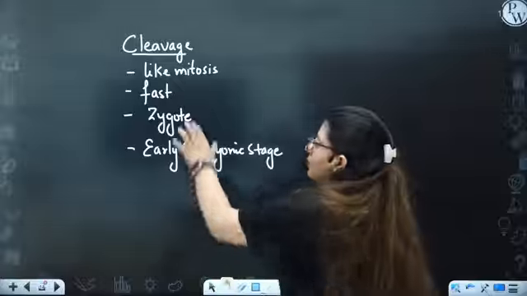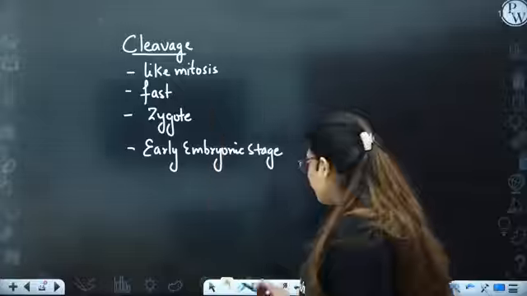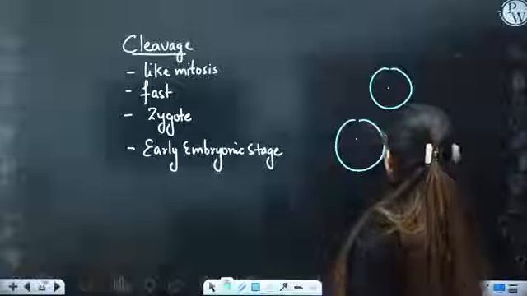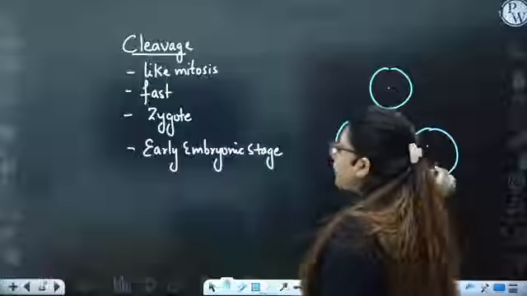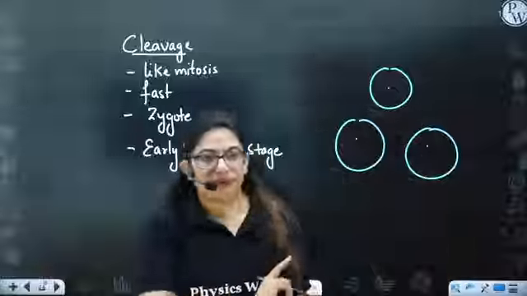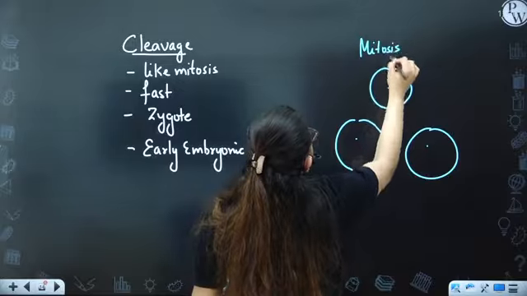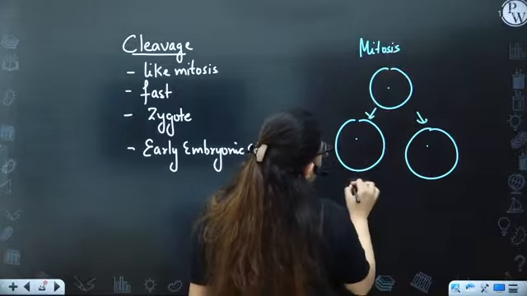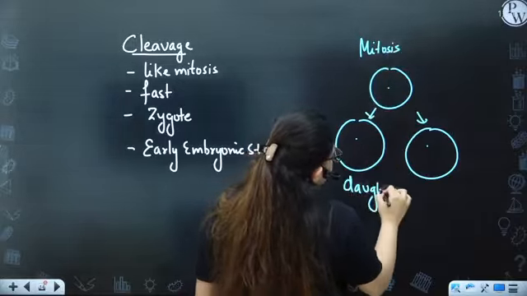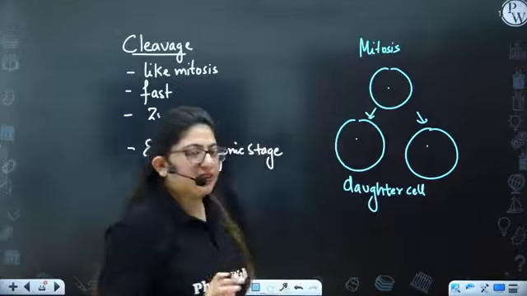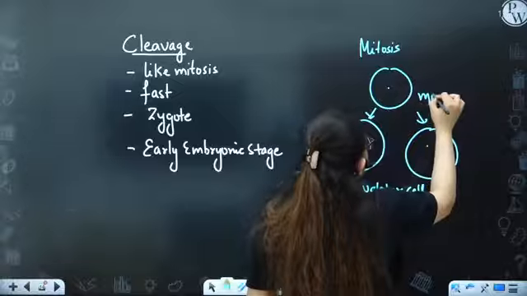I'm saying it is like mitosis. In normal mitosis, one mother cell divides into two daughter cells, and the daughter cells are of equal size to the mother cell. This is what happens in mitosis, guys.